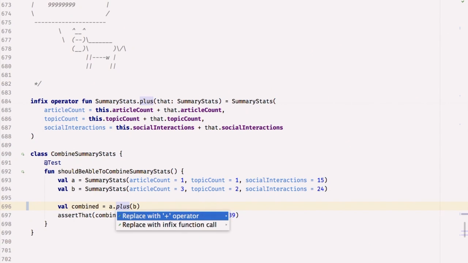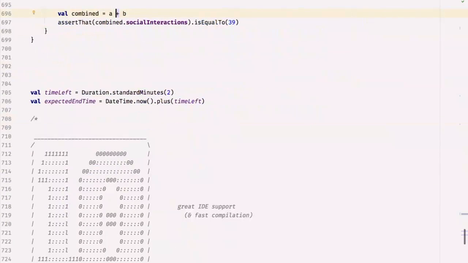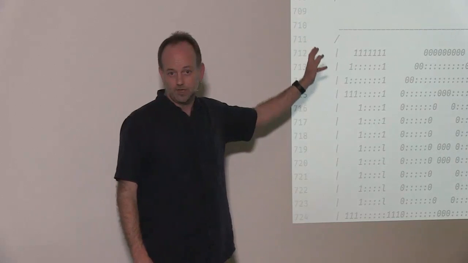But I think it's great to be able to create things that behave in the way I've naturally expected them to, and just get operators like that to work. Let's have a look at how we might do that in a Java library. Okay, so here's the great news. Time left is duration standard minutes 2, that's from Joda. So my expected end time of this talk is now plus time left. That's just straight Joda, I haven't got any Kotlin wrappers around it.